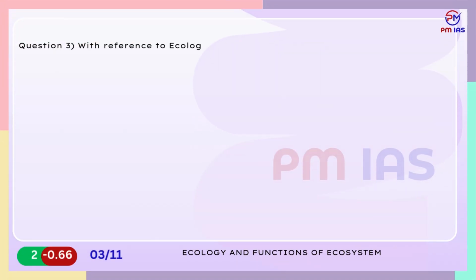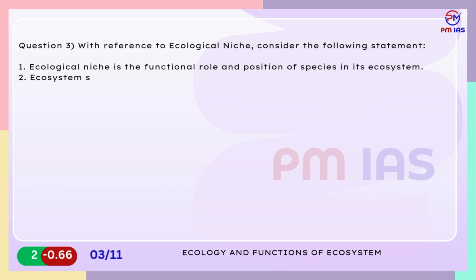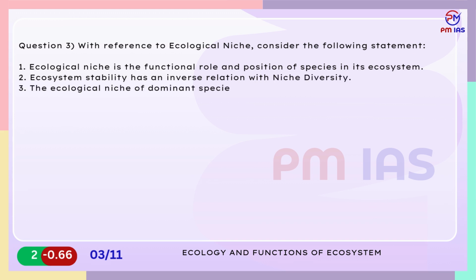Question 3. With reference to ecological niche, consider the following statement. 1. Ecological niche is the functional role and position of species in its ecosystem. 2. Ecosystem stability has an inverse relation with niche diversity. 3. The ecological niche of dominant species is broader and more extensive compared to that of less dominant species.